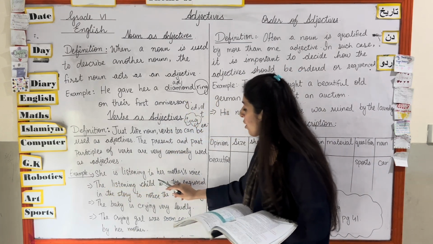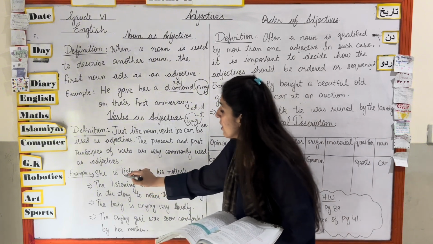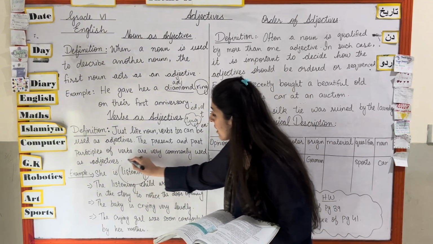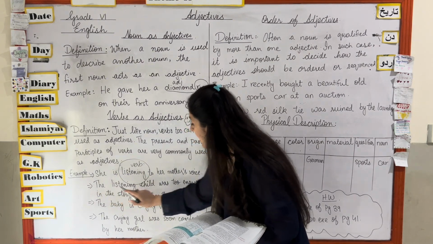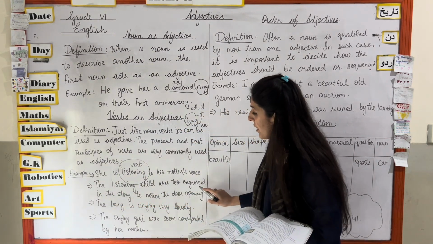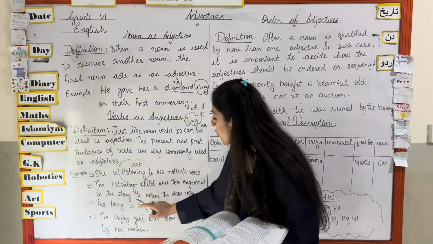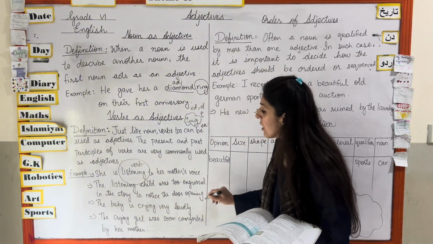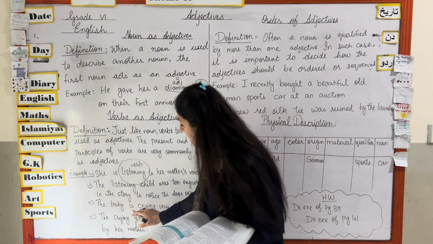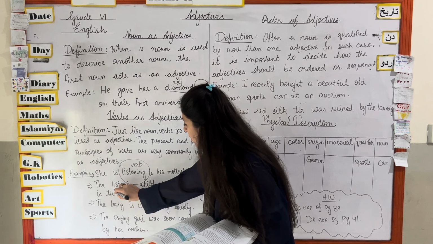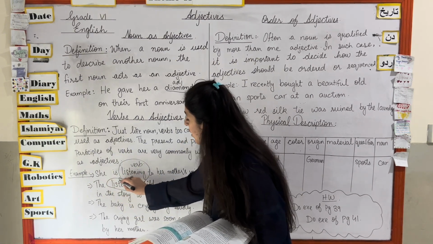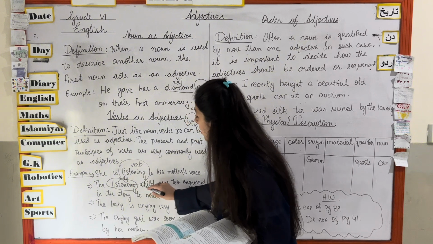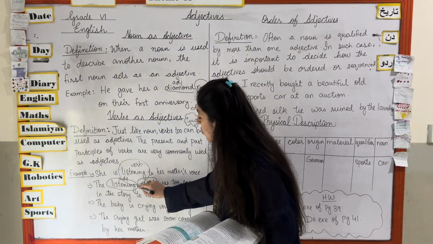She is listening to her mother's voice. What is listening over here? This is a verb here in this sentence. The listening child was too engrossed in the story to notice the door opening. In this sentence there is a word listening that is telling you it is an adjective of the word child. This is a noun in the sentence.